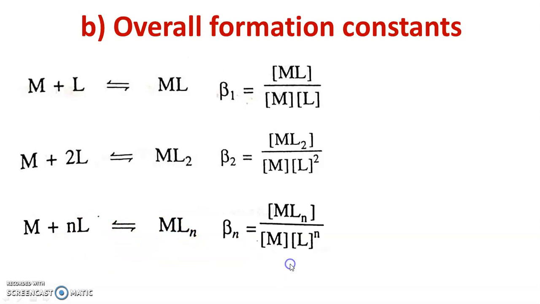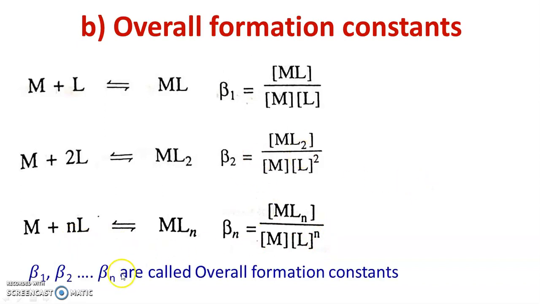For this final step we can write beta N, which is equal to the concentration of MLn divided by the concentration of M into the concentration of L raised to N, where N is a coefficient. Beta 1, beta 2, beta 3, beta 4 up to beta N are called the overall formation constants.